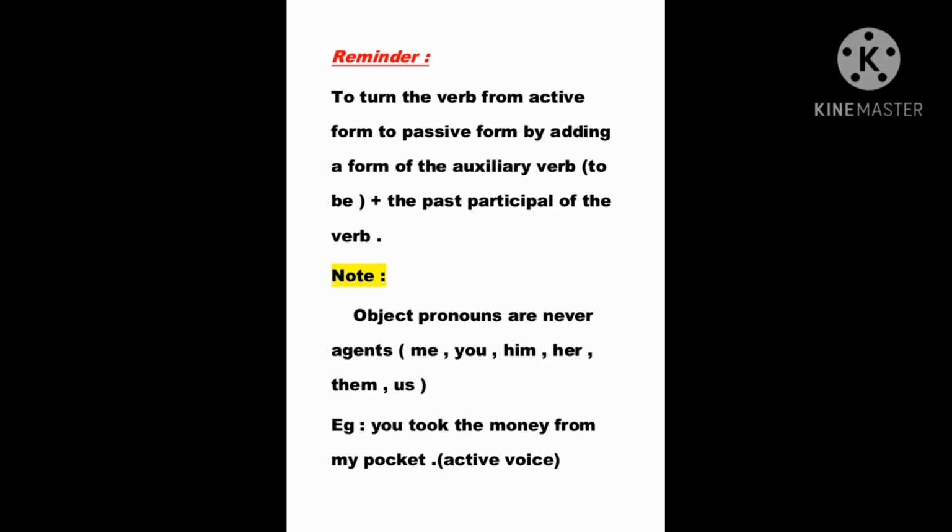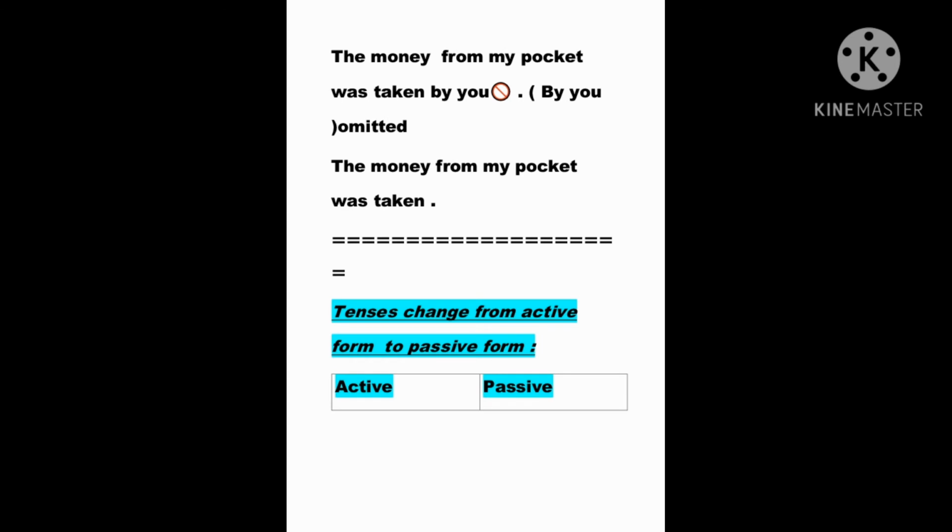You took the money from my pocket. And here the verb to take is in the simple past. So the auxiliary to be will be in the simple past, plus the past participle of the verb to take. So we say the money from my pocket was taken by you. We don't say "by you"; by you here is omitted. So we say the money from my pocket was taken. Full stop. That's the right way.